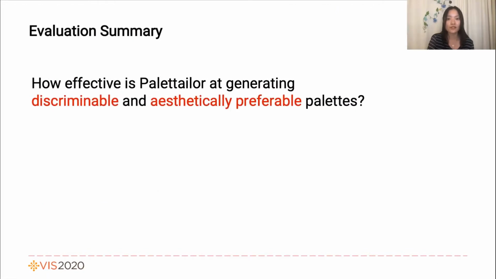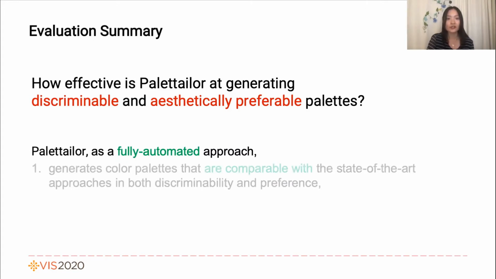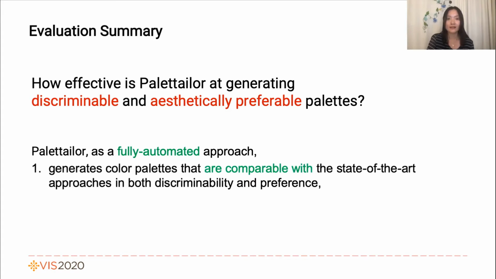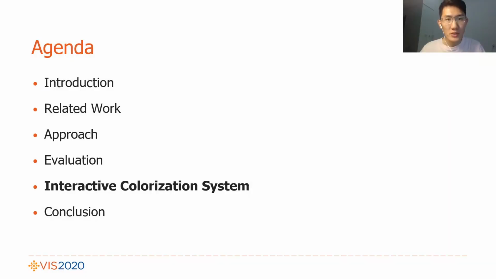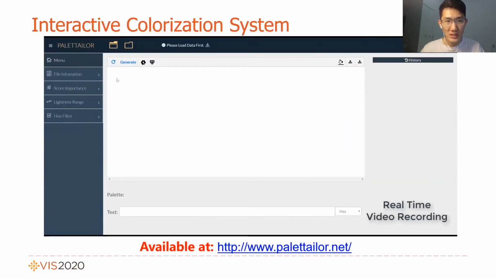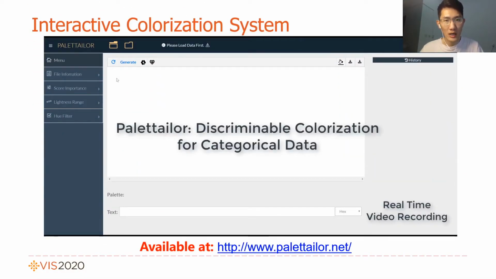Recall the high-level question that we had for the evaluation. From the user study, we found that Palettailor as a fully automated approach generates color palettes that are comparable with the state-of-the-art approaches in both discriminability and preference. And it consistently generates palettes with a higher discrimination quality than existing fully automated approaches. We also developed a system to assist users, and now it's available online.